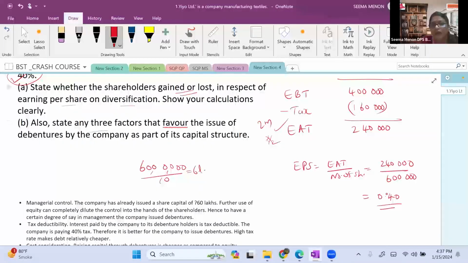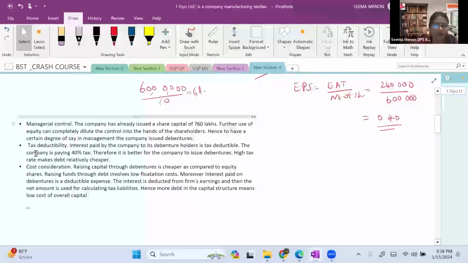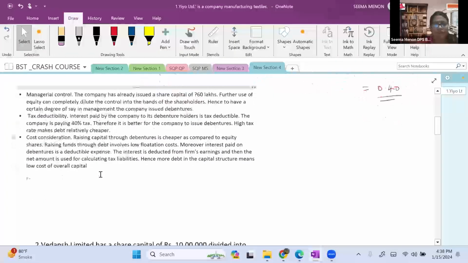For writing the answer, whether they gained or lost, it will be 1 mark. Also state any 3 factors in favor of the issue of debentures. If they issue the debentures, what are the benefits? So here it is given, all the 3 points are from NCERT only. There are 8 points in NCERT, so you can write any 3 points.